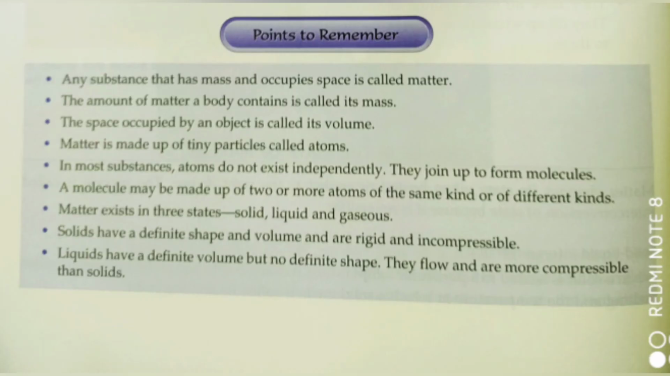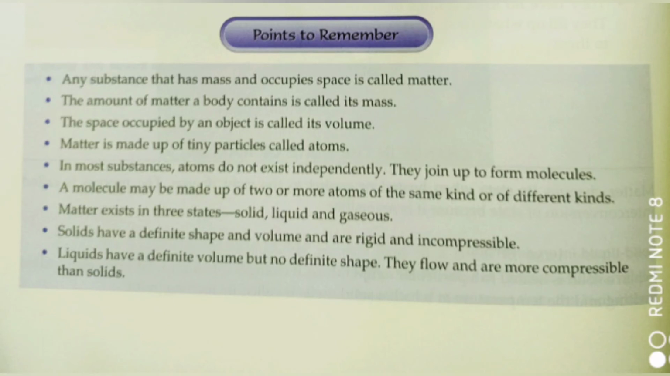So to summarize, in this session we have seen that any substance that has mass and occupies space is called matter, and matter has two important criteria. They are mass and volume. A matter must have a mass and a volume. Mass is the amount of matter a body contains, and the space occupied by an object is called its volume.